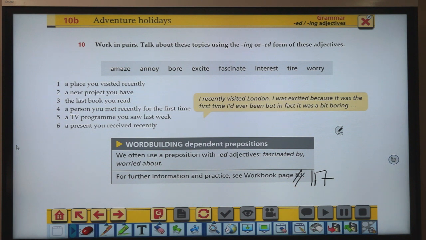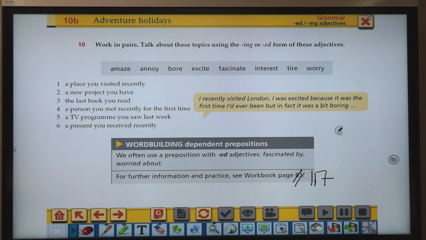If you can see on page 117 in the box above, some examples have been given. For example, I'm interested in Greek mythology, or are you interested in visiting museums, right? Now exercise 1, you'll have to complete the sentences with these prepositions given. Some prepositions can be used twice of course.